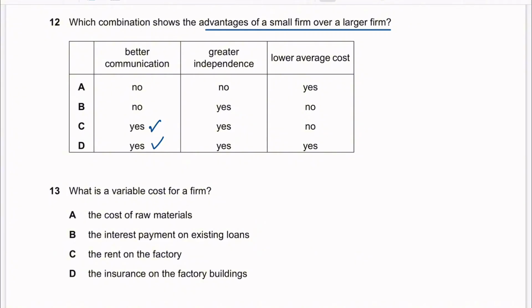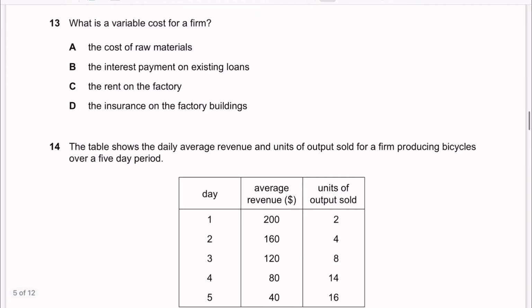So they can adapt quickly to the changes in market, customer preferences, or new opportunities. Basically, they can make decisions quickly. So yes. Last one, lower average cost. No. Because small firms produce or sell at a smaller scale compared to larger firms, so their average cost is higher.